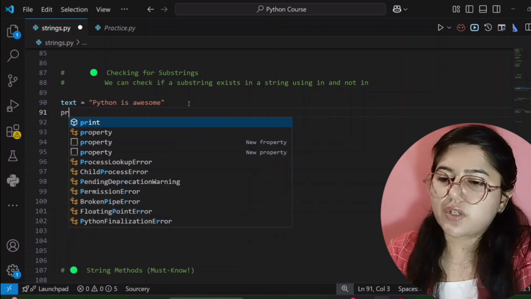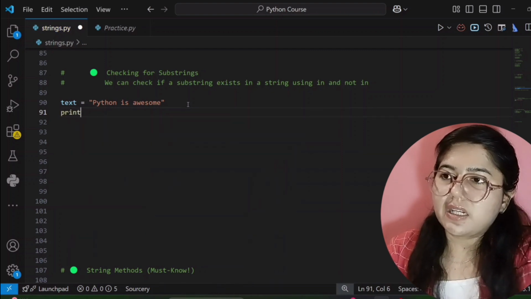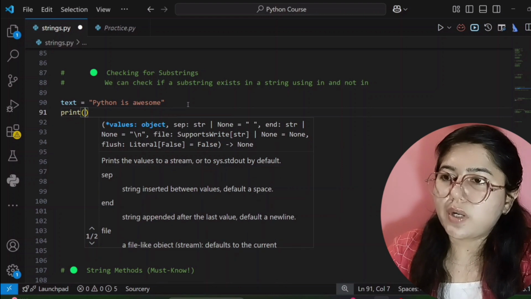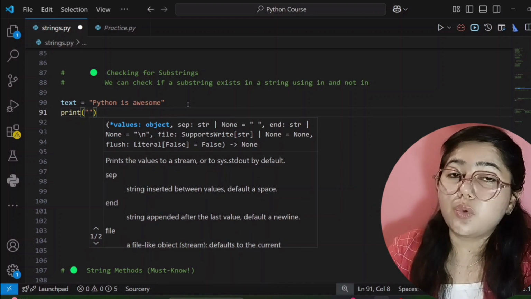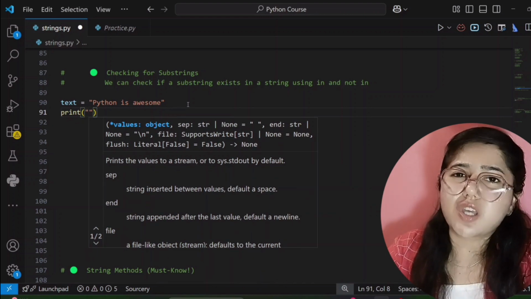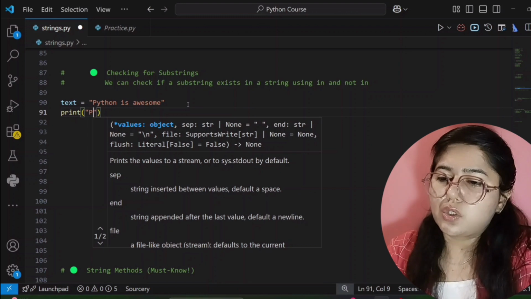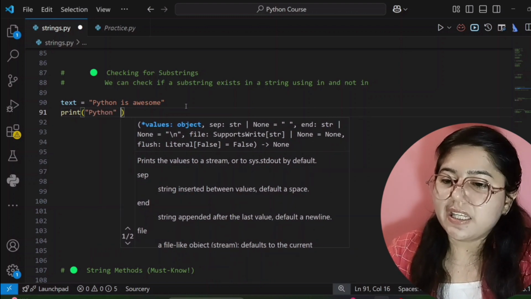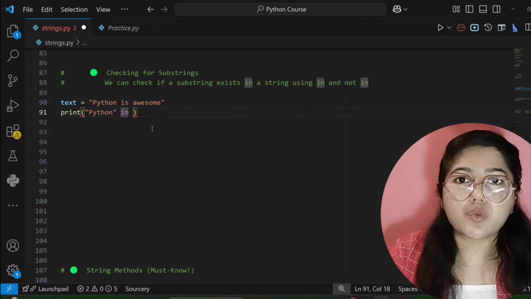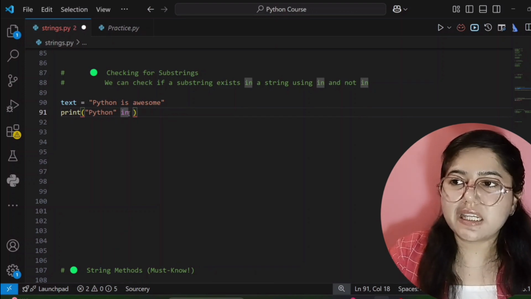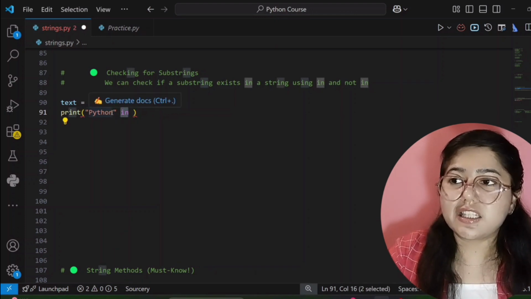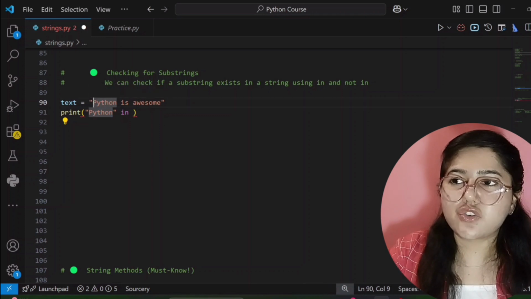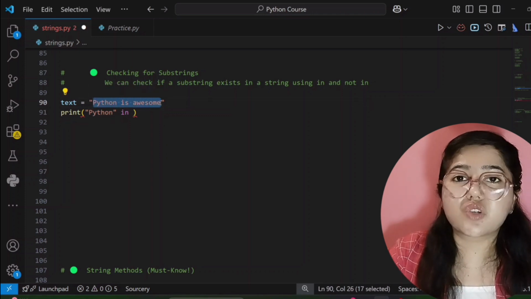So for that I will write print. Then inside parentheses I write the substring which I want to check, that is Python. Now I will write in, so our Visual Studio, with the help of this in, is checking whether this Python exists in the complete string or not.